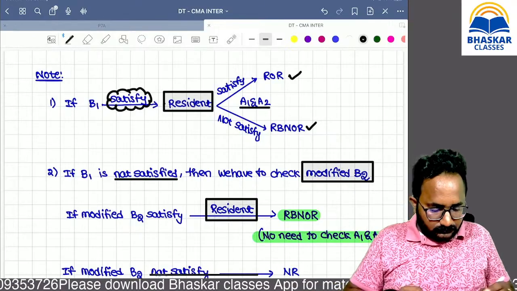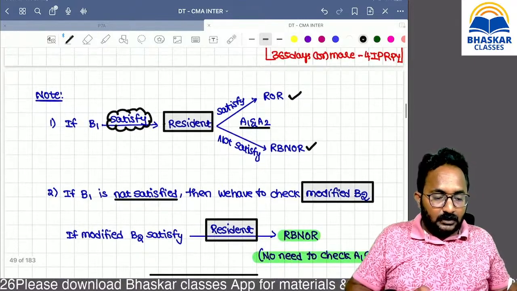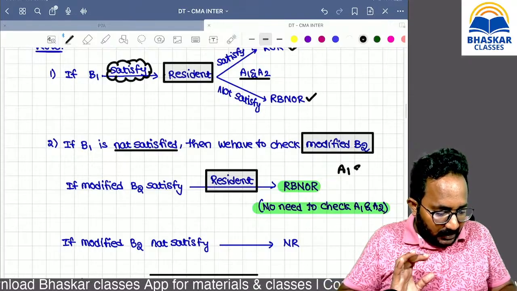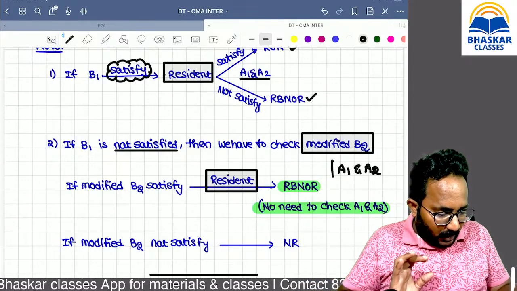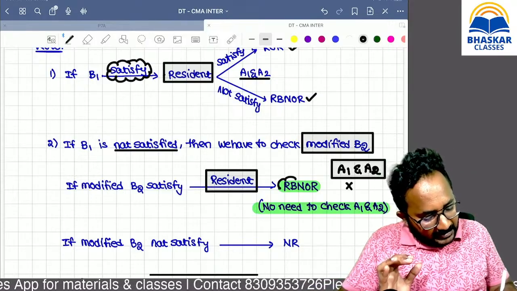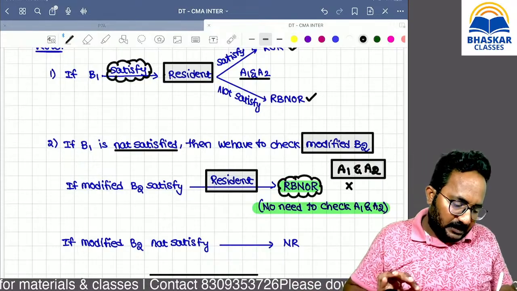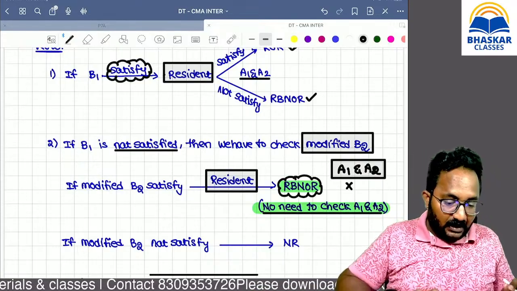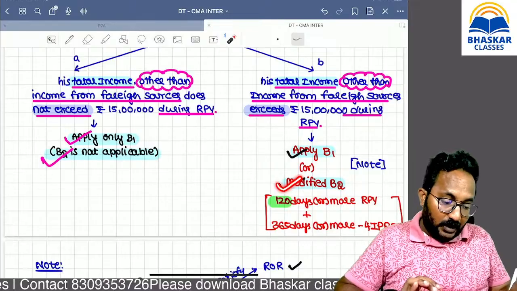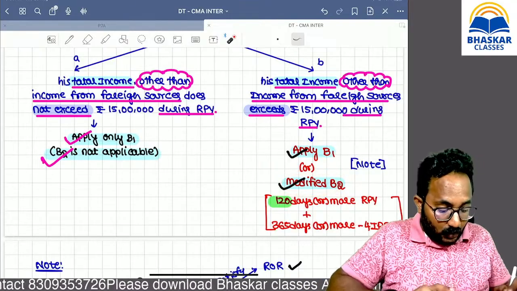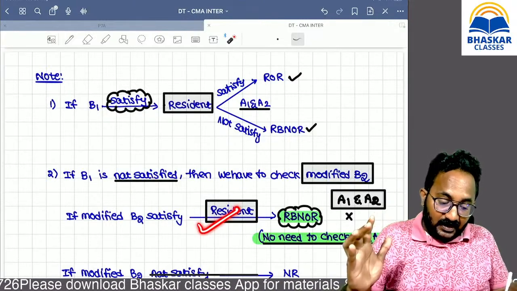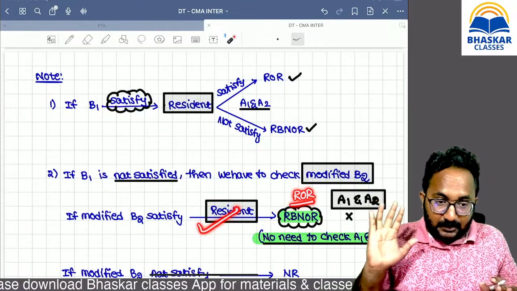Resident. Then, no need. If you got resident, generally we have to check A1 and A2 in order to find out the ordinary status. But please don't verify A1 and A2. Directly you can give the answer as resident but not ordinary resident. Why? Because the treatment was given by using the modified B2. Forcefully you have converted that person into a resident, and that's enough. If you give it as ordinary status, it is extremely difficult for him.